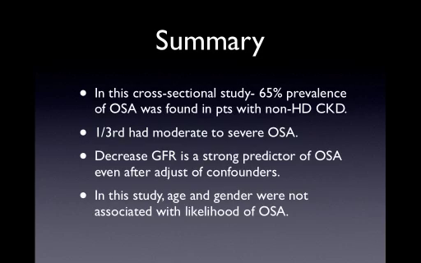They said that decreasing GFR is a strong predictor of obstructive sleep apnea, even after adjusting for different confounders, which were age, BMI, diabetes, and hypertension. Even if you adjust for these confounders, the chance of developing obstructive sleep apnea goes up as your GFR comes down. In this study, age and gender were not associated with obstructive sleep apnea, which was something new.